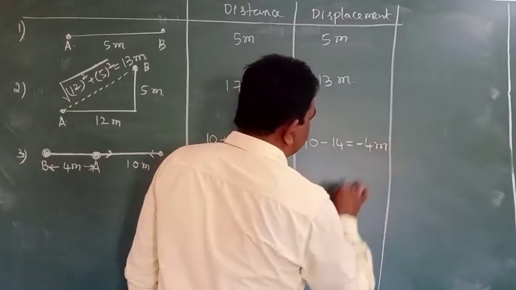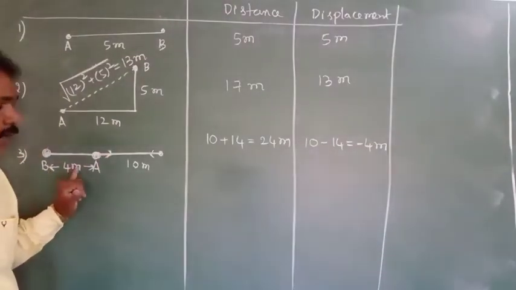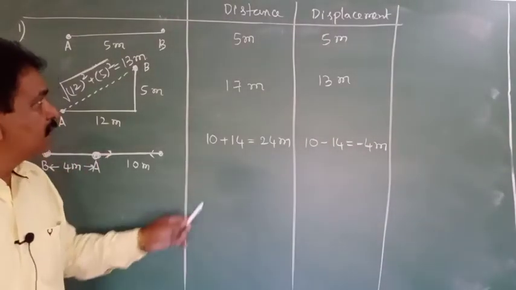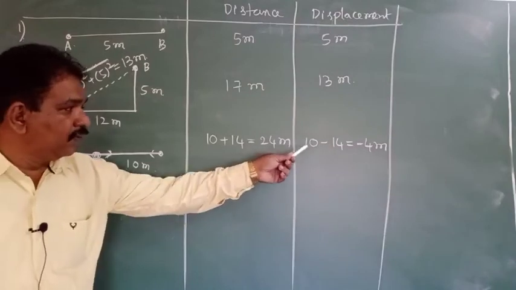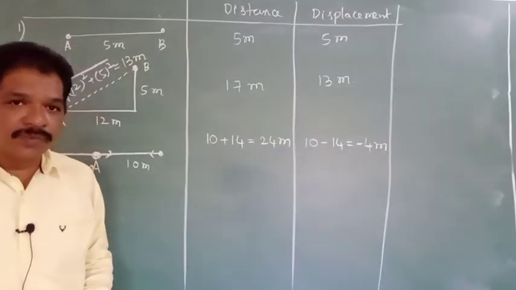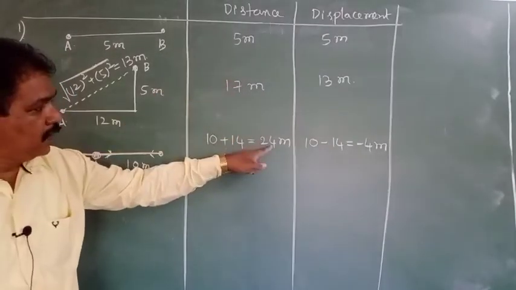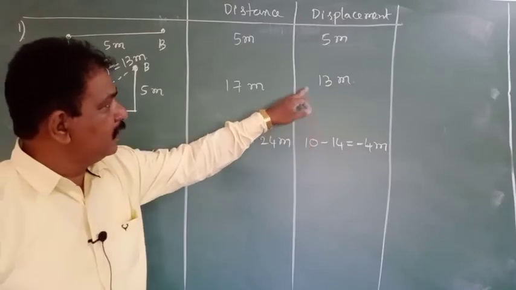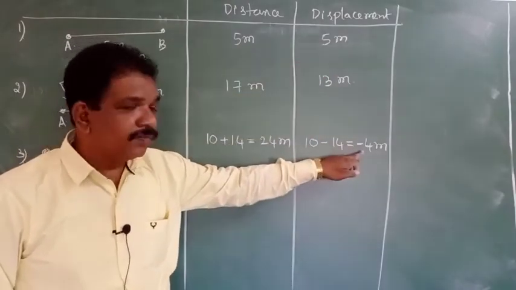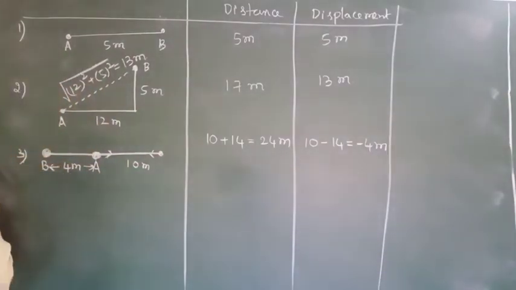So minus 4 meter. In this example, the distance is 24 and the displacement is minus 4. See here, distance will always be positive. Displacement may be positive, may be negative. We'll take some more examples.